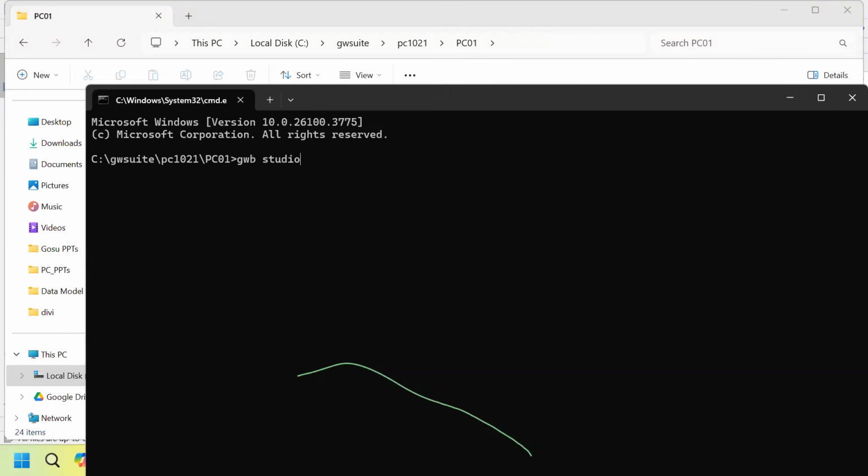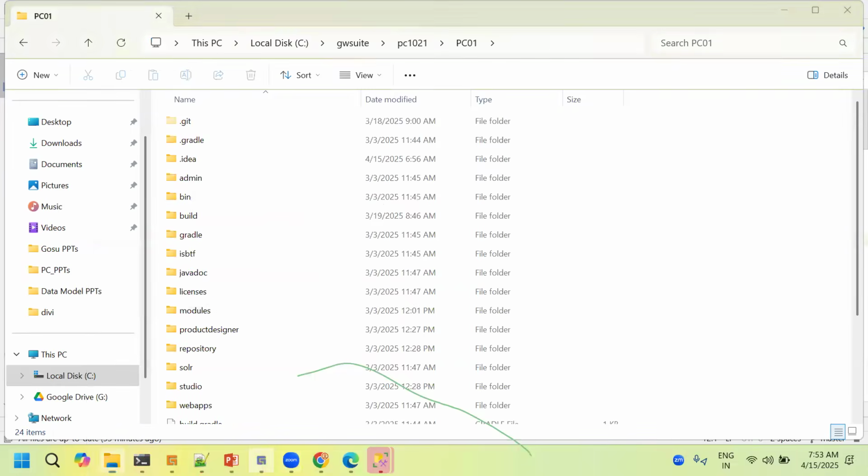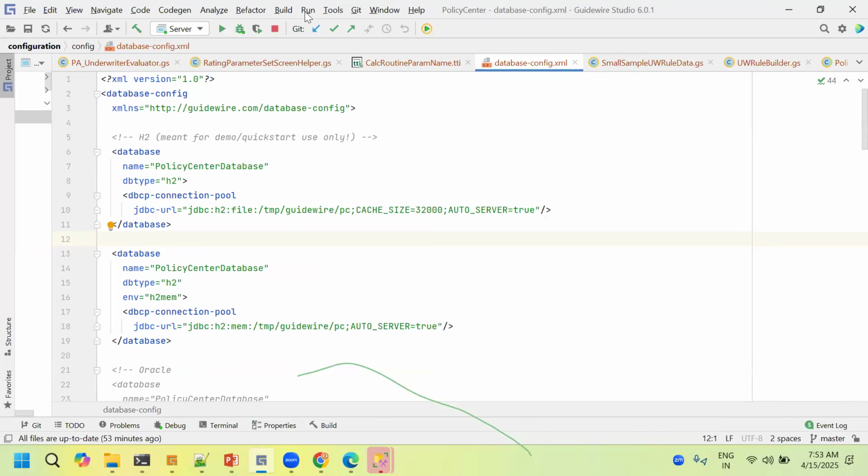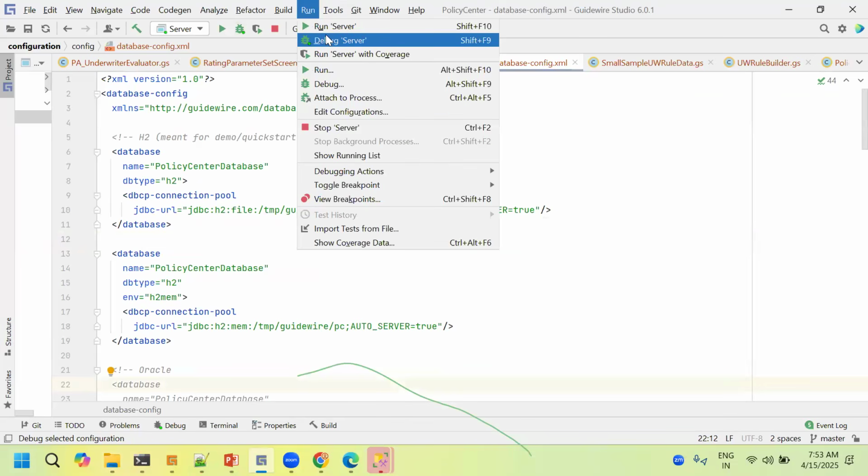To do this, you have to install your Java version. Once your Java JDK 11 version, 11.10, is installed, only then will this gwb studio work after giving the command. Otherwise it will not work, it will throw an error. Now if I press enter, I have already given it, you will see your IDE open. After that you can restart the server. I'll give a walkthrough of restarting the server later.